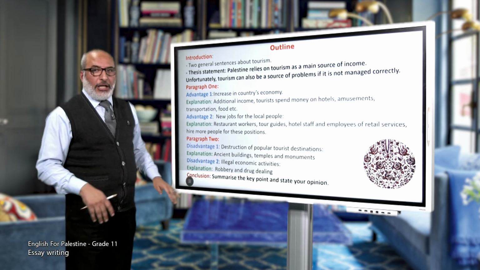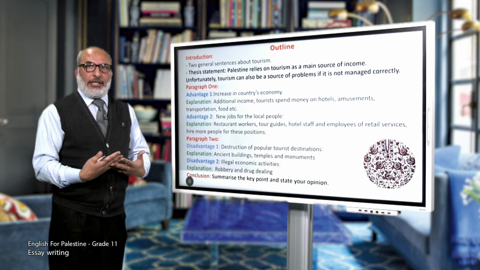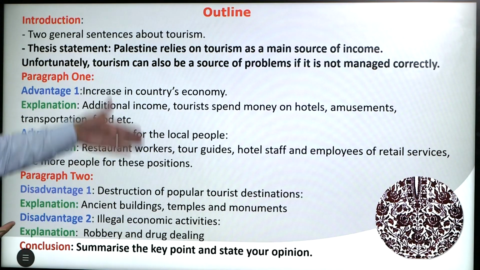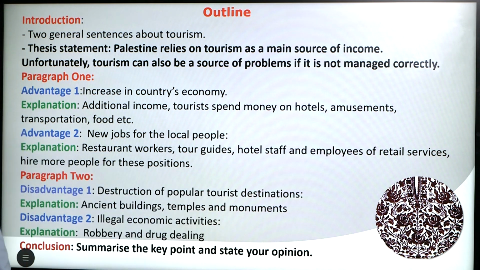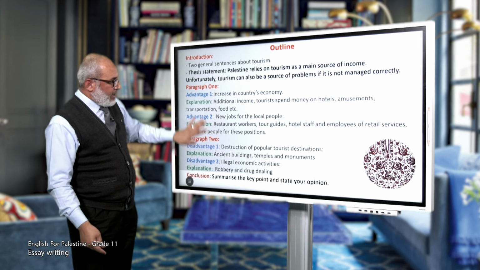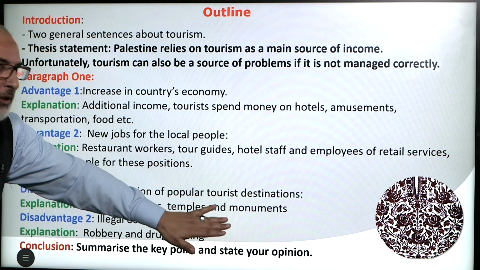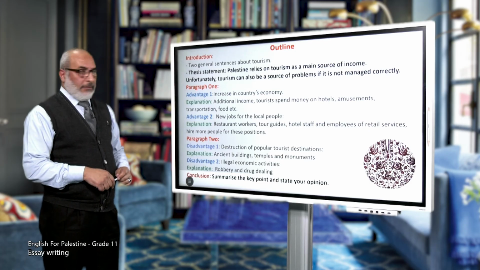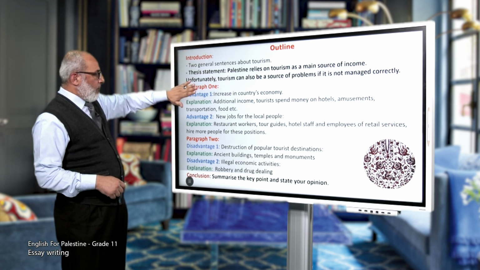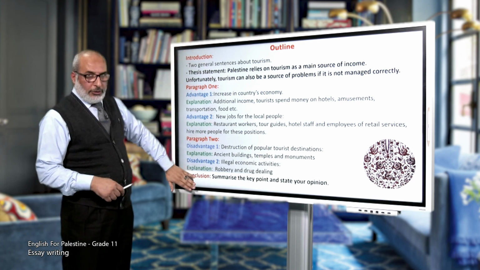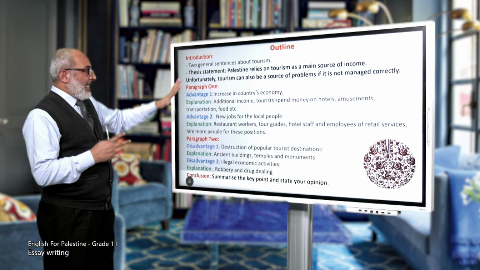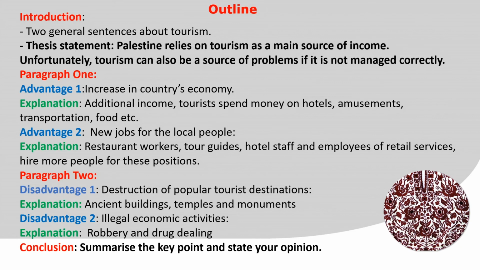Okay, and finally, the conclusion. What should you write in your conclusion? Summarize the key points and state your opinion. This is very important. Try to summarize the main points here in the body and then state your opinion. So if you notice here, again, introduction, paragraph 1, paragraph 2, and conclusion. Please have a look at these notes carefully and then write a full essay about advantages and disadvantages of tourism in Palestine.